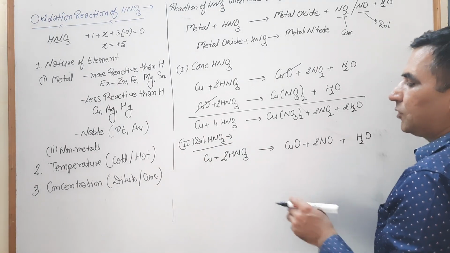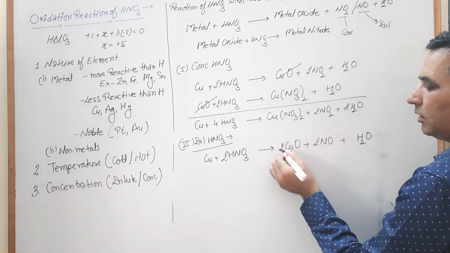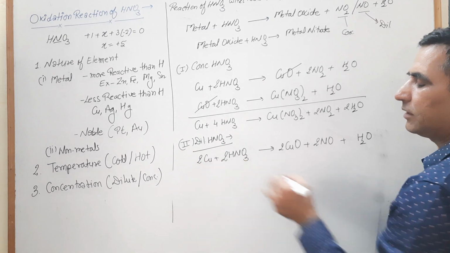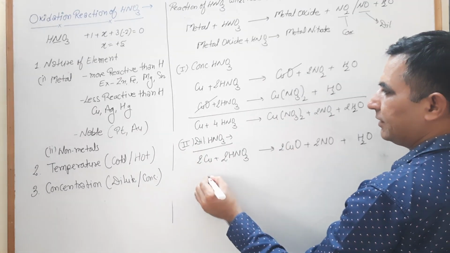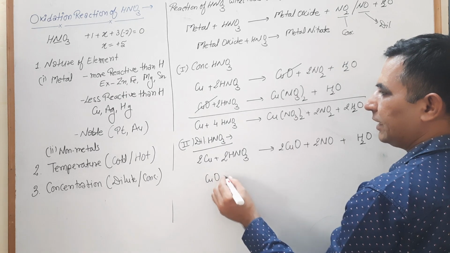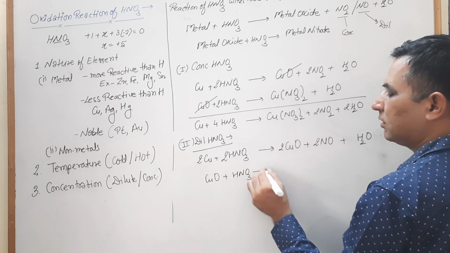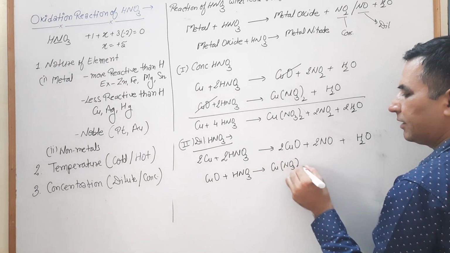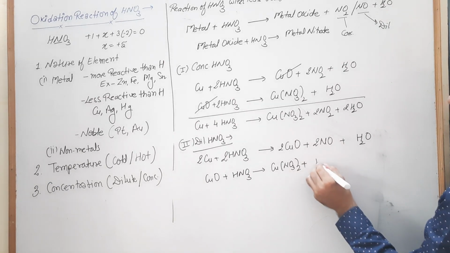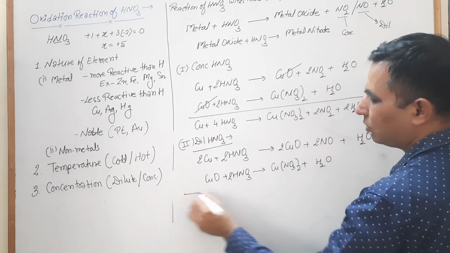Now look, oxygen is not balanced, so we multiply this one by 2 and this one by 2. Now it is balanced. Your copper oxide now reacts again with HNO3, that is converted into copper nitrate and H2O. Balance this one by multiplying by 2.